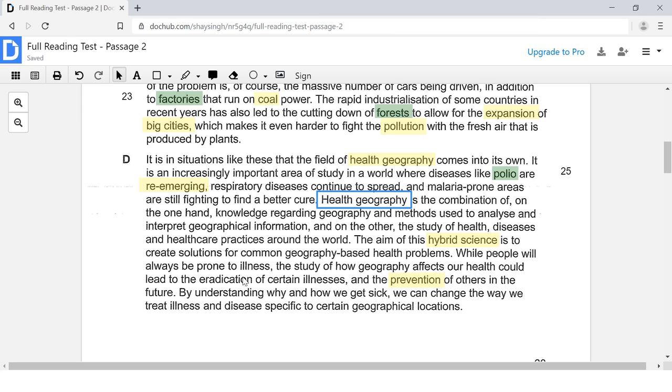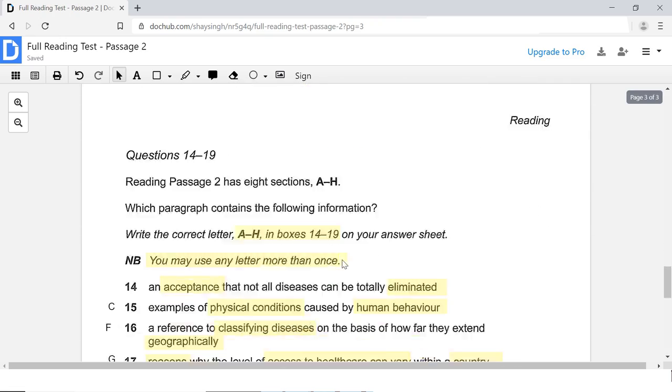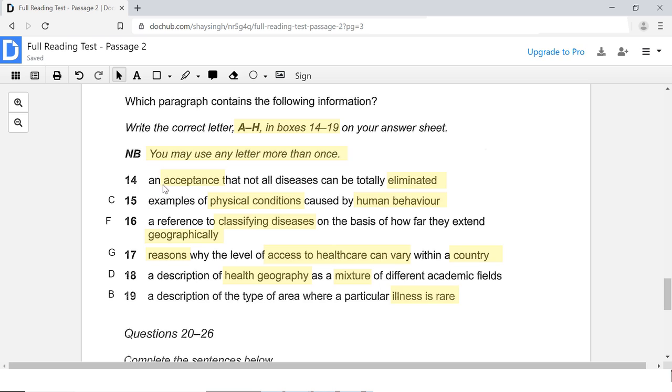So when we say that people are always going to be prone to illness, that is synonym language for acceptance, because we are accepting that this is always going to happen, and the best that we can do is just figure out ways to minimize it. Okay, so the correct answer to question number 14, an acceptance that not all diseases can be totally eliminated, is found in paragraph D.